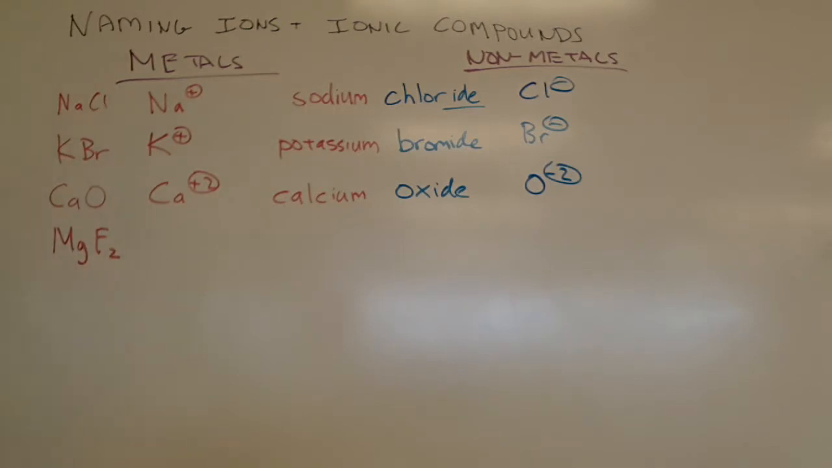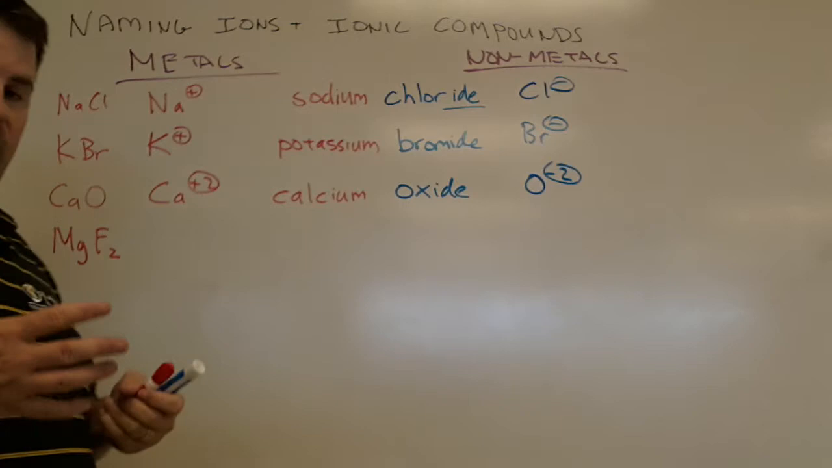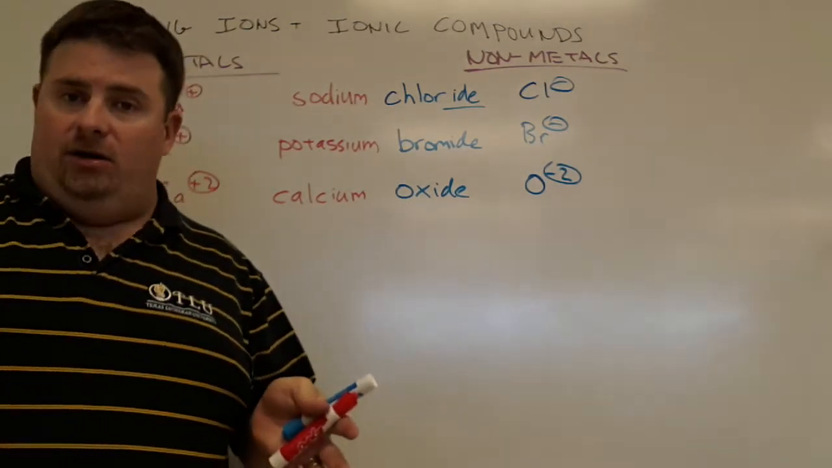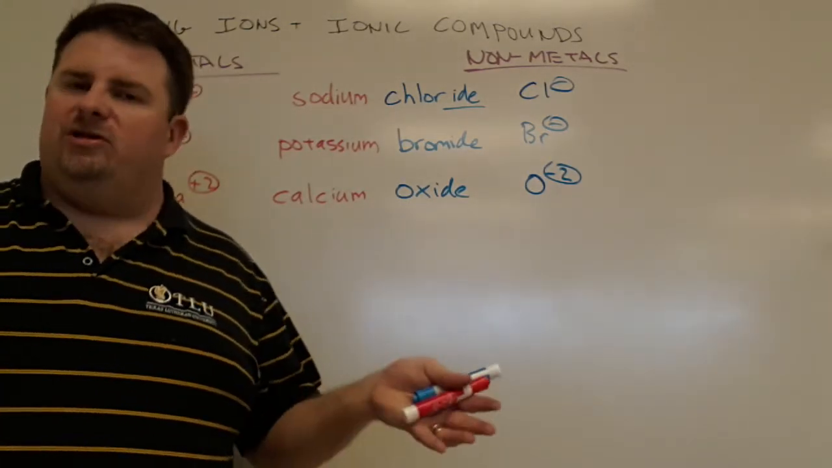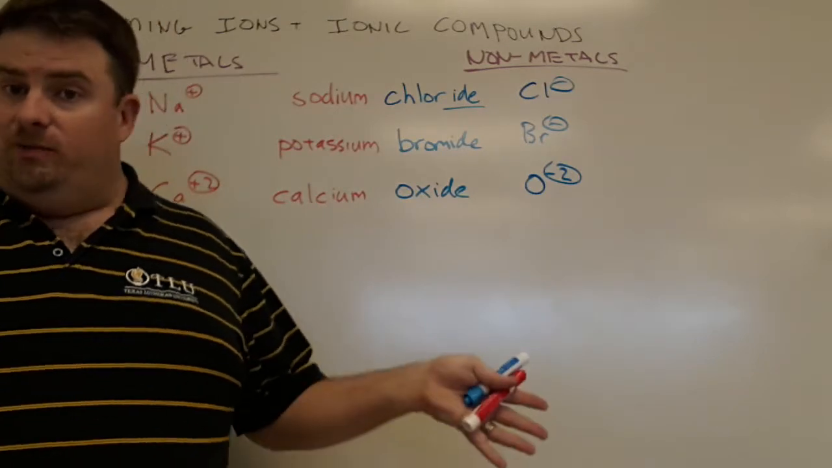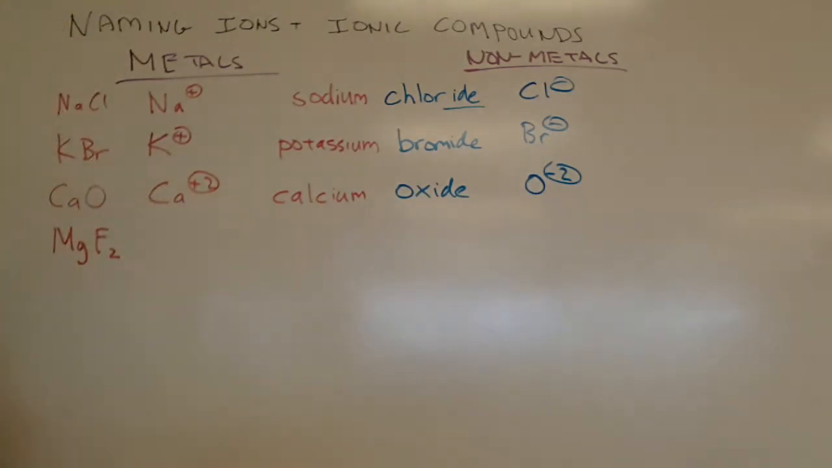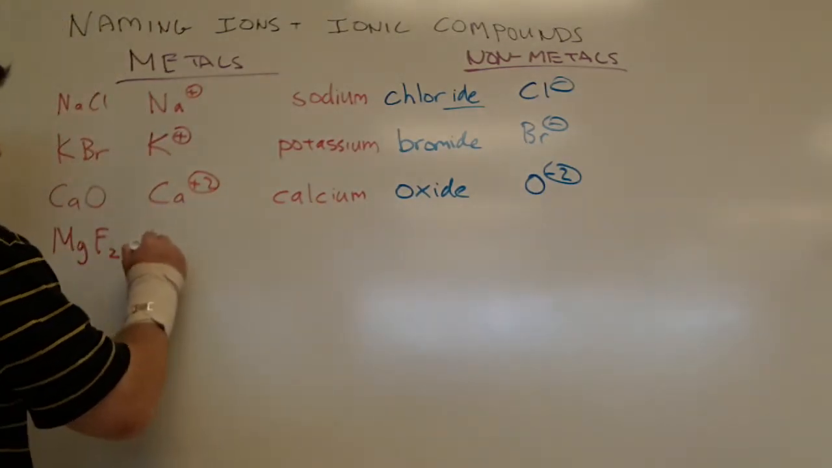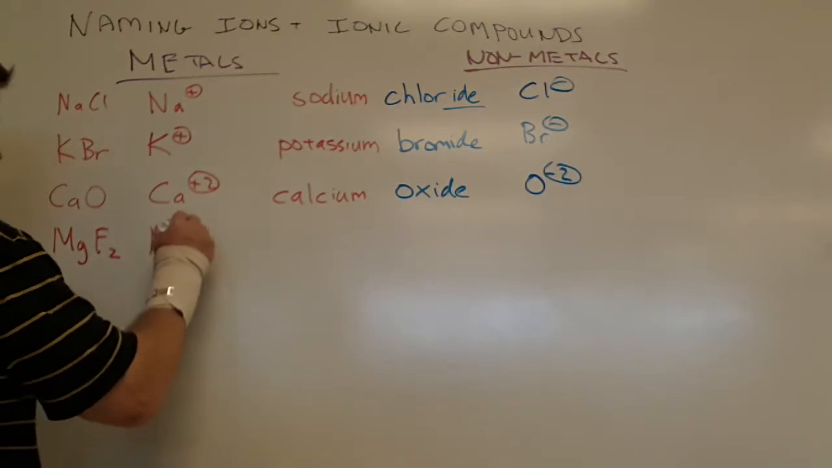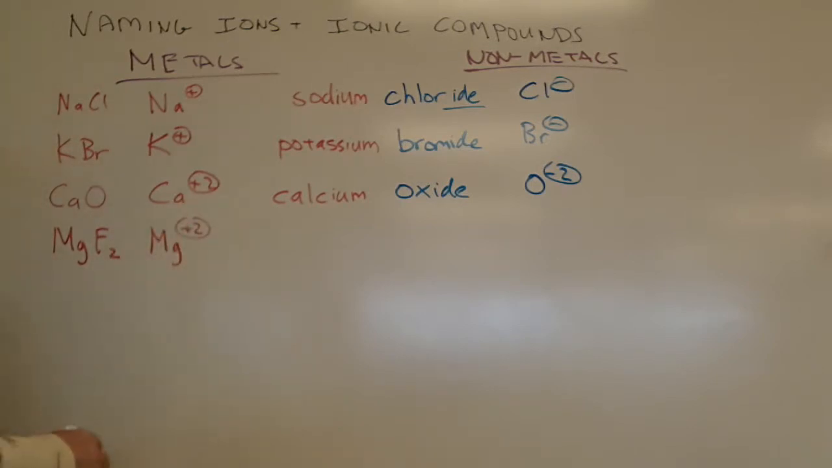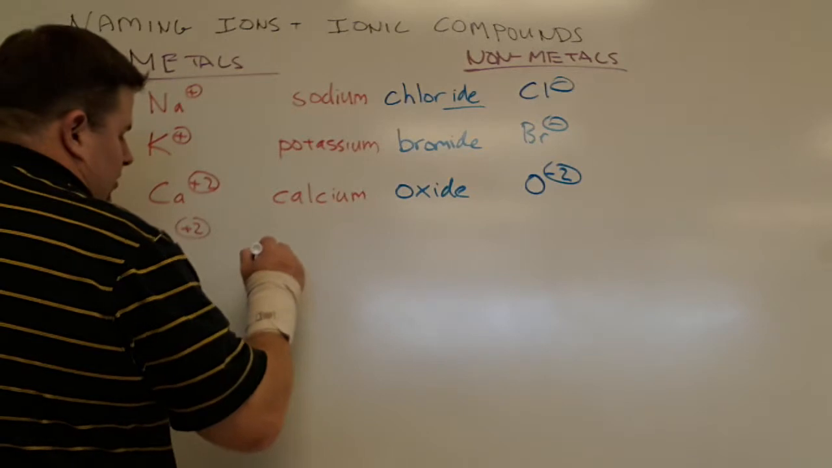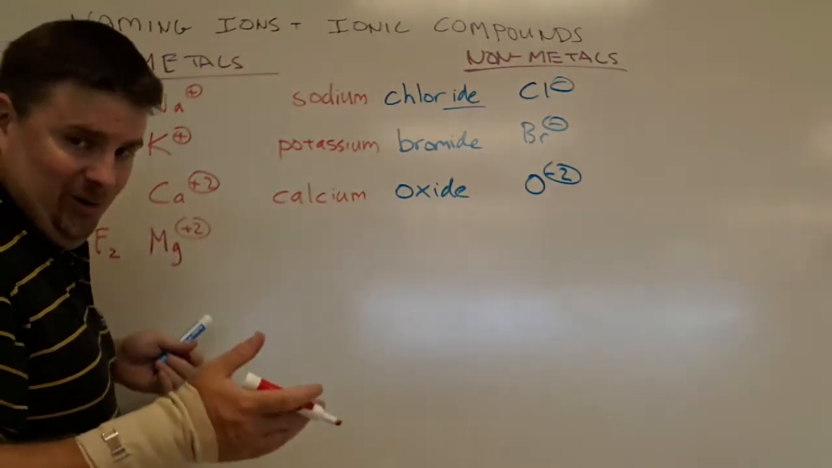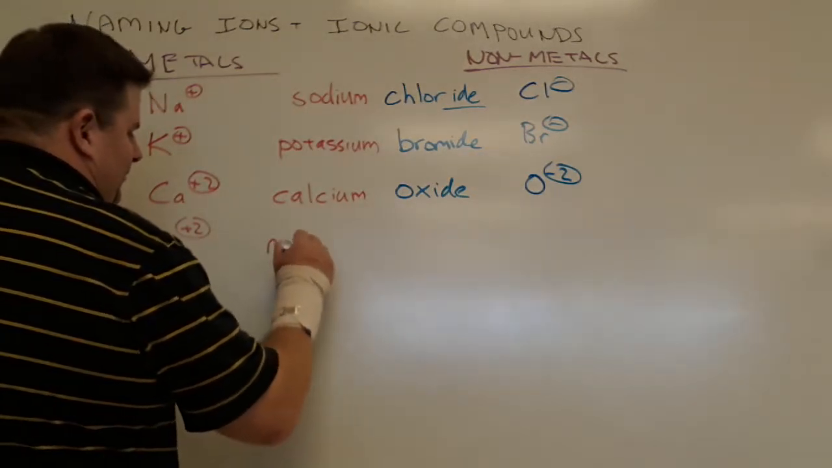Let's do MgF2. What are the two charges here? Well, if you look at magnesium, it's in that second column. In that second column, everything's a +2, just like in the first column, everything's a +1. So magnesium is going to have a +2 charge. And what is the name going to be here? Oh, it's tricky. It is manganese. No, not manganese. It's a different element. It's magnesium.